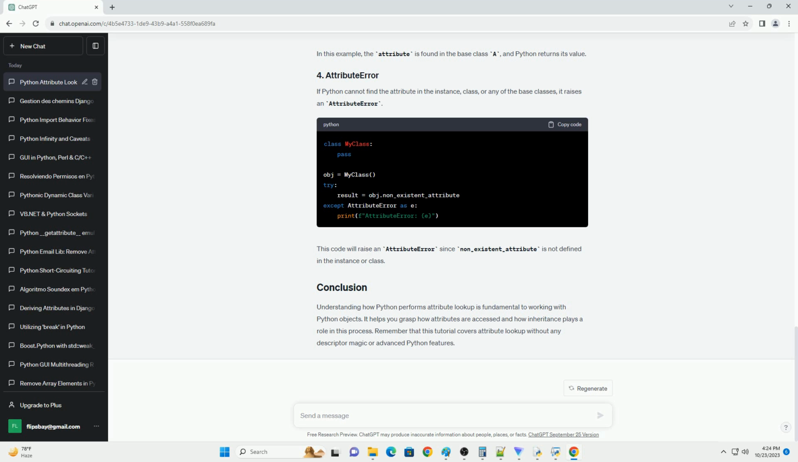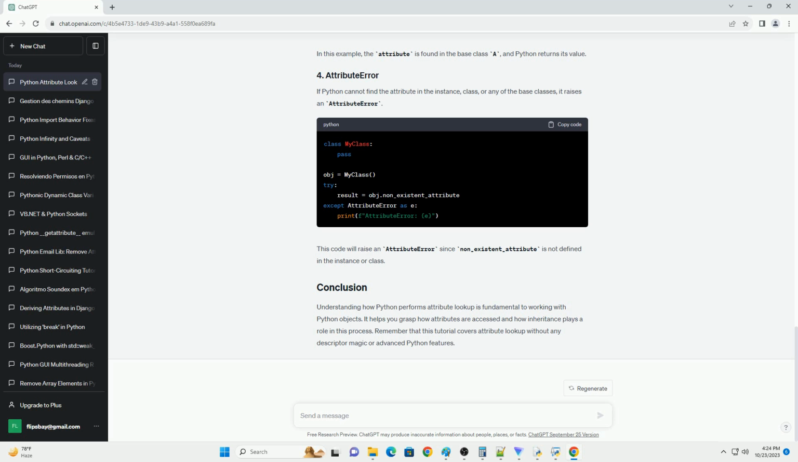If Python cannot find the attribute in the instance, class, or any of the base classes, it raises an AttributeError. This code will raise an AttributeError since non_existent_attribute is not defined in the instance or class.